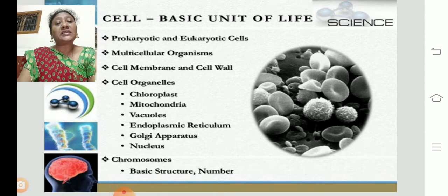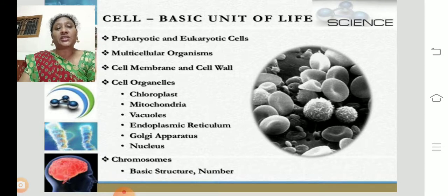And also multicellular organisms. What are unicellular and multicellular organisms? Unicellular means organisms which are made by a single cell, and multicellular means the organism is composed of many cells, more than one cell. Such organisms are called multicellular organisms.